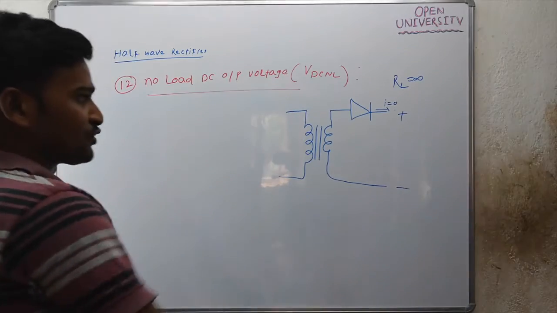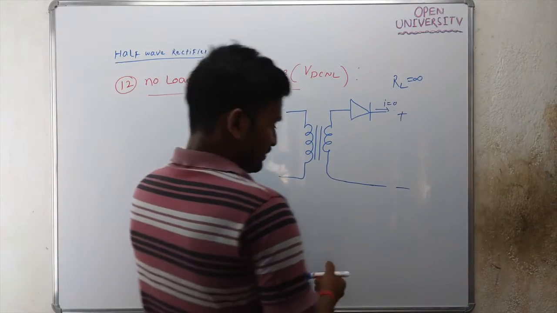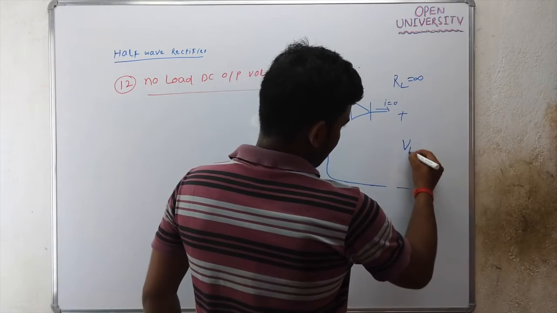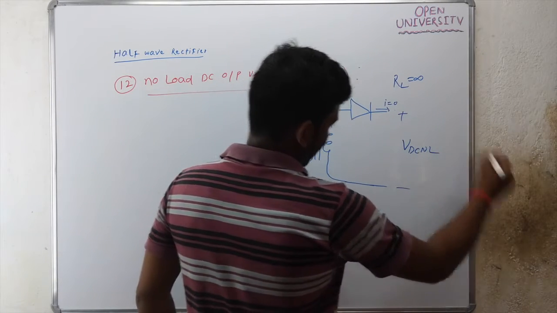When load current becomes 0, this is the VDCNL. So this voltage is nothing but VDCNL.